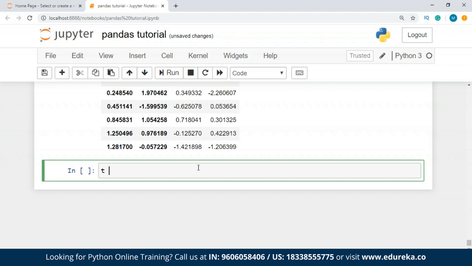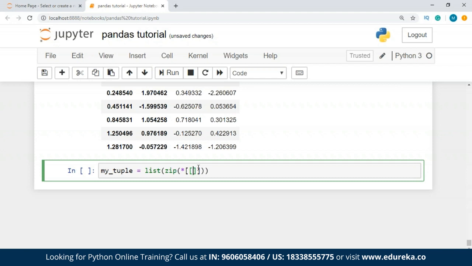So I'm just going to take, let's say, my tuple is equal to a list, and inside this we have values, and we get two lists over here, a list inside a list, guys.